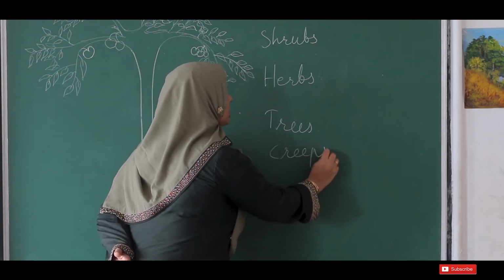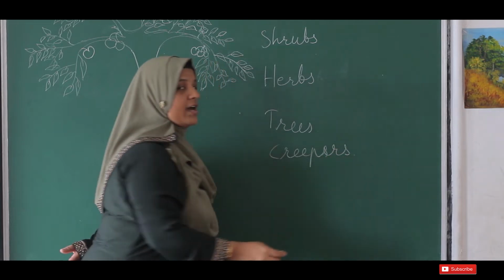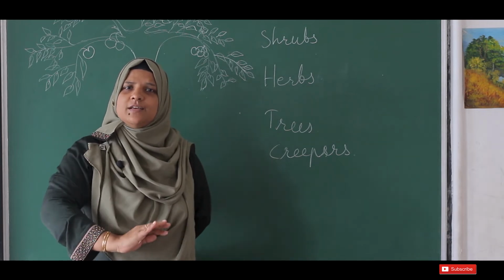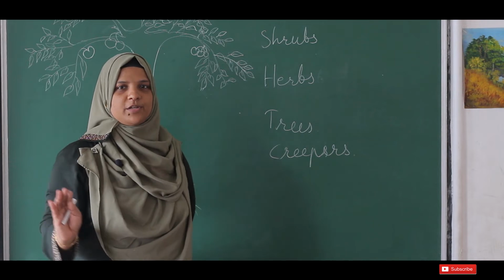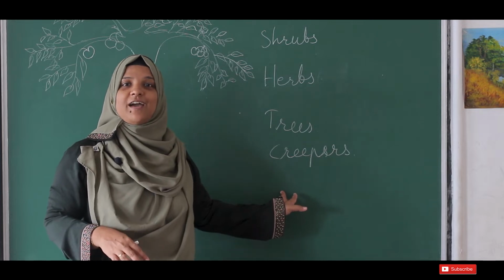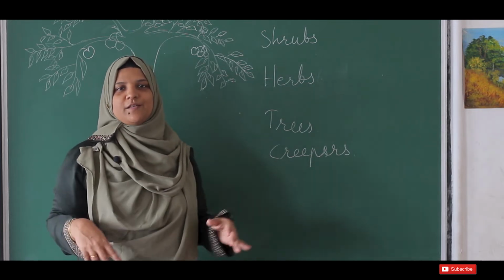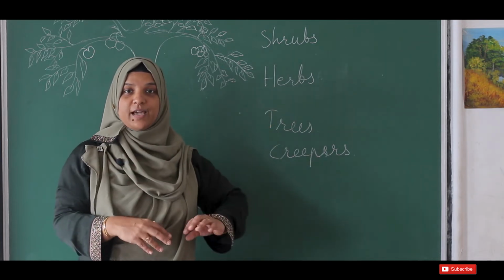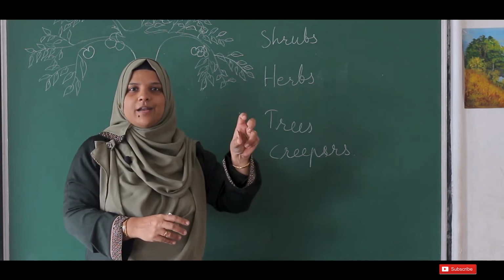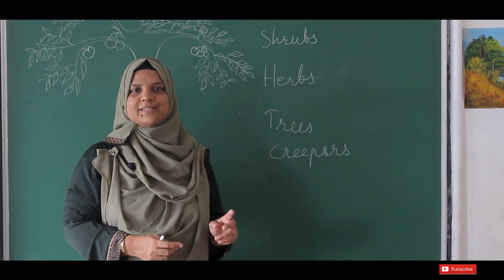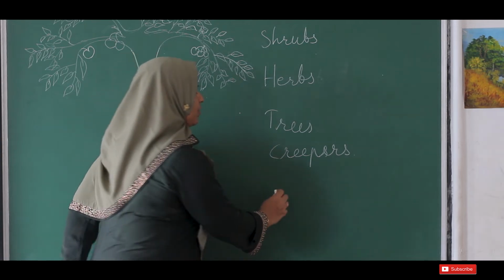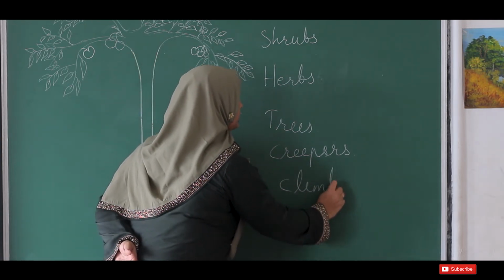Why are they called creepers? Because they have a very weak stem. They can't stand upright. So they will spread over the soil or ground. They are called the creepers. And there are some other plants which again have a very weak stem. They are not able to stand erect. So they need some support. If they get support from some other plants, or if we keep a stick near them, they will cling on it and climb over it. Such plants are there. Since they climb, we call them climbers. They are called climbers.